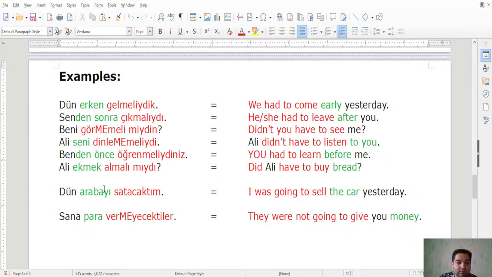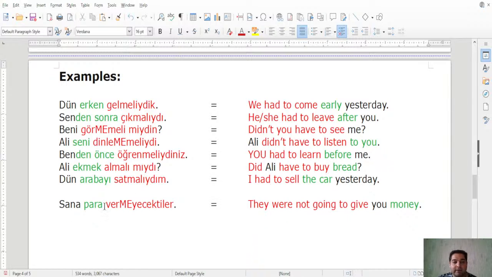So the next sentence, the seventh sentence. Dün arabayı satacaktım. I was going to sell the car. Satmak. Here the root is sat. Acaktım has to be changed here, right? We just transform it from the past future tense to the past tense of the necessitative mood. So satacaktım becomes satmalıydım. Okay, satmalıydım. Again, fusion letter Y here, don't forget. Because satmalı ends in a vowel and idim starts with a vowel, we add this y. Dün arabayı satmalıydım. I had to sell the car yesterday.